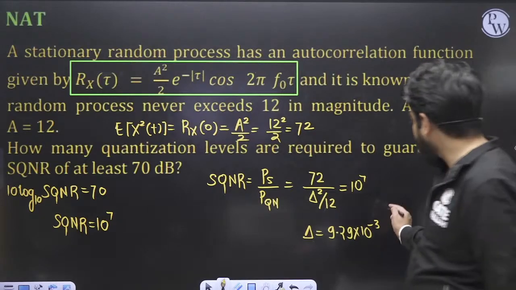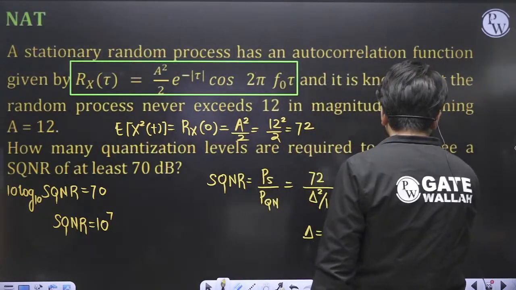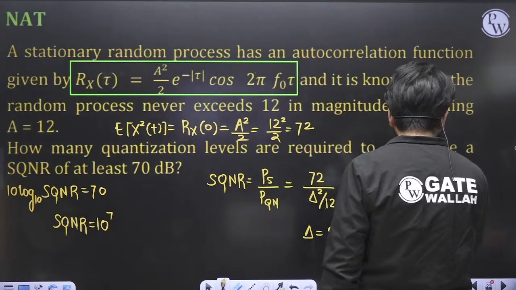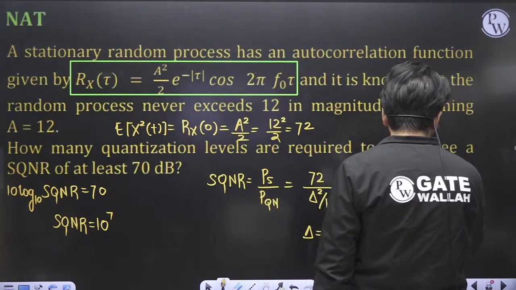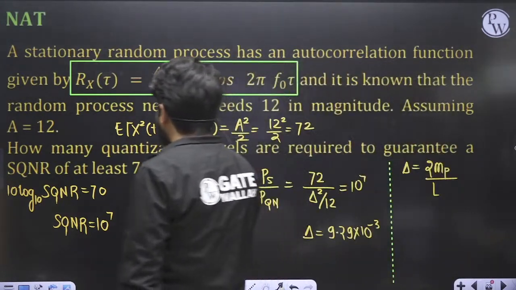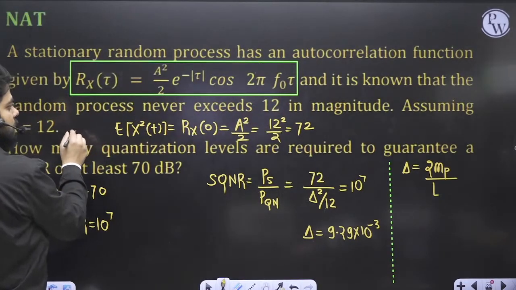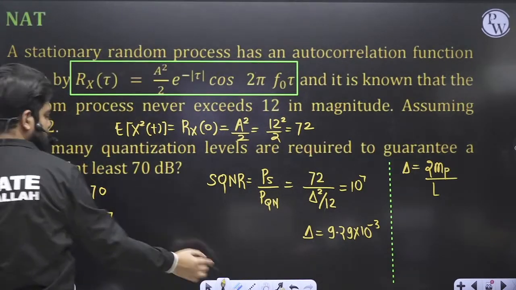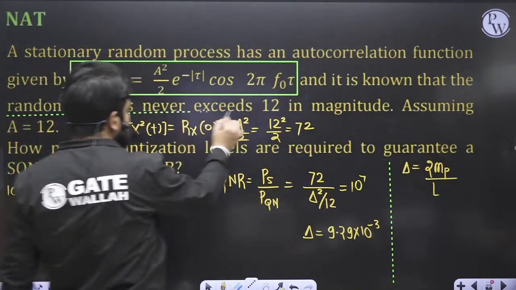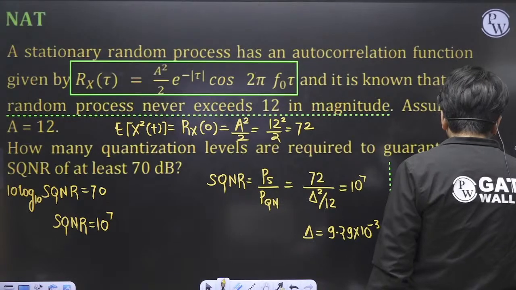Perfect. So how to calculate quantization levels from here? You know that delta is equal to 2 times the maximum value divided by L. It is already mentioned that this random process never exceeds, which means it is having the highest value as 12. So this value becomes 2 into 12, which means 24.